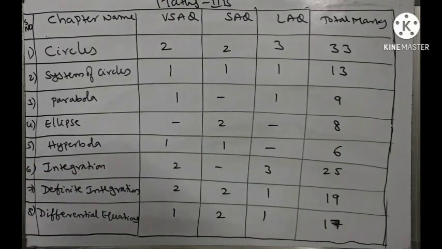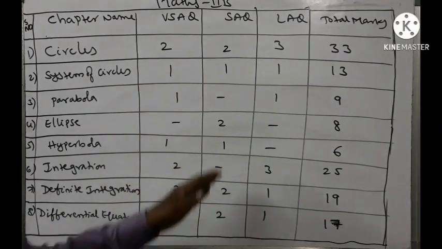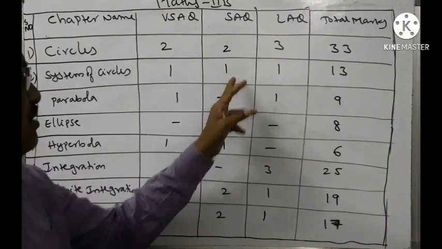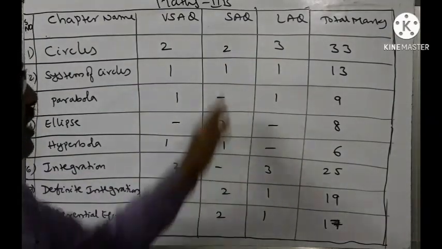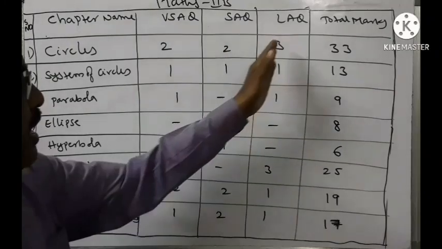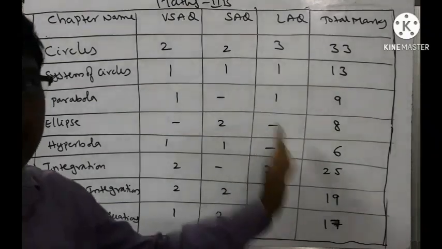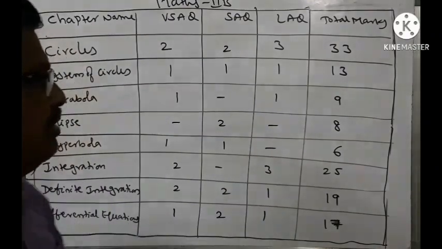Now let us count. 2 plus 2, 4 plus 1, 5 plus 4, 9 plus 1, 10 VSAQs. You have to write all the 10 VSAQs. There is no choice. Coming to the SAQs, 2 plus 1, 3, 5, 6, 10 SAQs will be given. You have to write only 5 SAQs. And coming to the LAQs, 3 plus 2, 5 plus 3, 8 plus 2, 10 LAQs will be given, and you have to write only 5 LAQs.